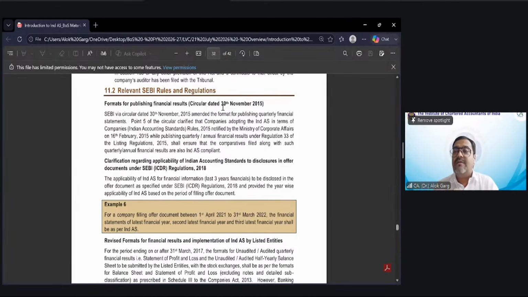Okay, that is one. Then these listed companies have the SEBI LODR regulations for the purpose of filing of the financial results with the stock exchanges, for the purpose of applying the accounting standard or Ind AS, whatever is relevant to them. And of course, for listed companies, Ind AS is relevant, right? Not accounting standard. Ind AS is relevant to them. So they have to follow that. So these kind of regulations are there under Companies Act and under the SEBI Act.